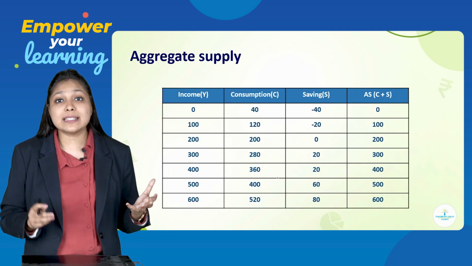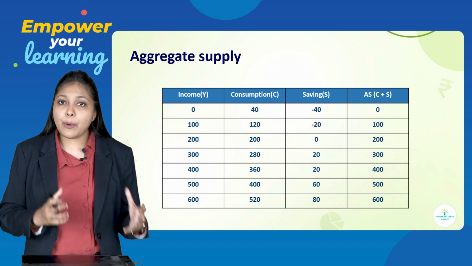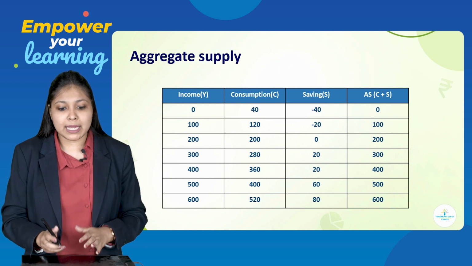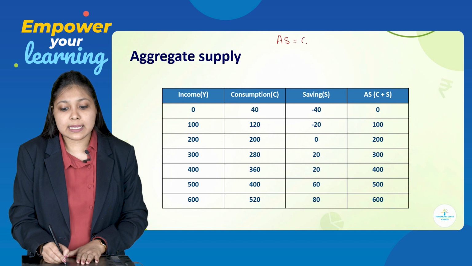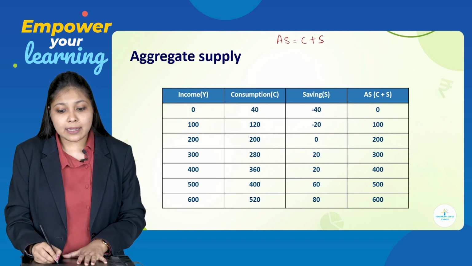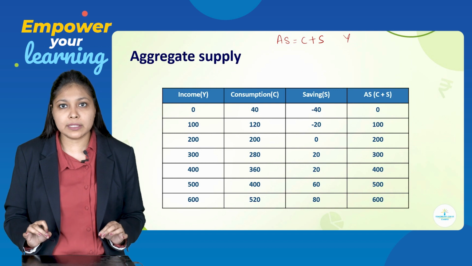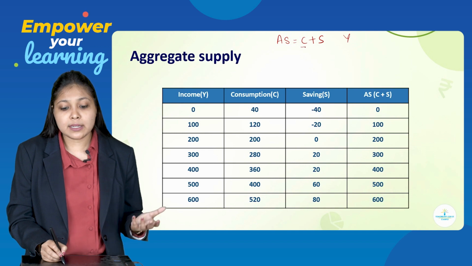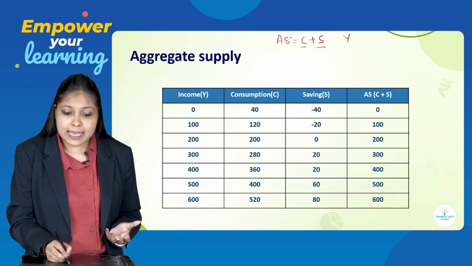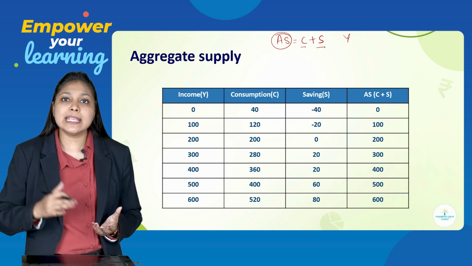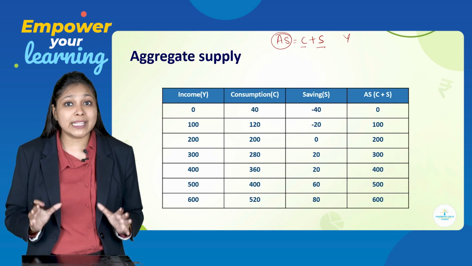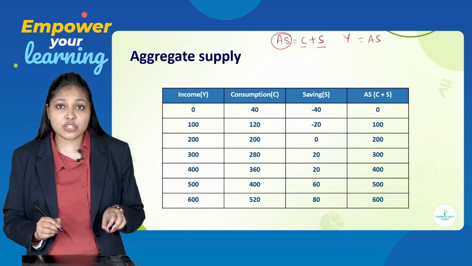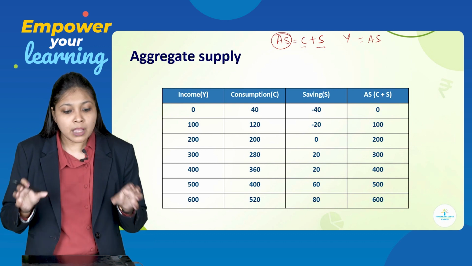Now we are going to see a schedule of aggregate supply. I told you how you can remember which columns you should prepare. Keep that in mind. AS is equal to C plus S. Everywhere income is mandatory, you have to prepare the column of income. So that is not a question. So income you have to prepare, consumption you have to prepare, savings column you have to prepare, and the AS column you will have to prepare where you will show C plus S. Here you will also get a proof of why we say that Y is equal to AS, how your national income is equal to aggregate supply. Let us begin with it.